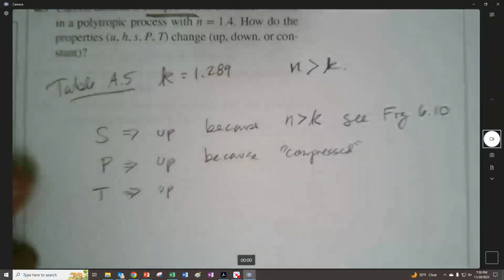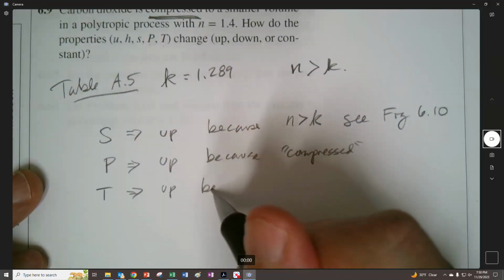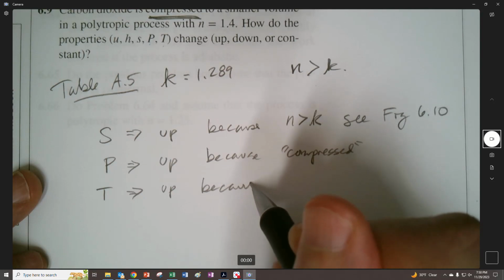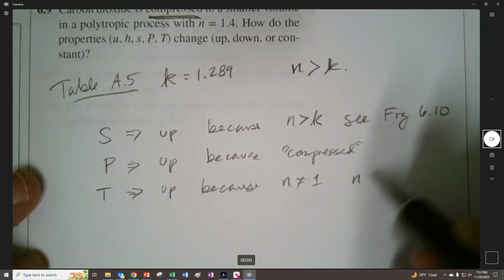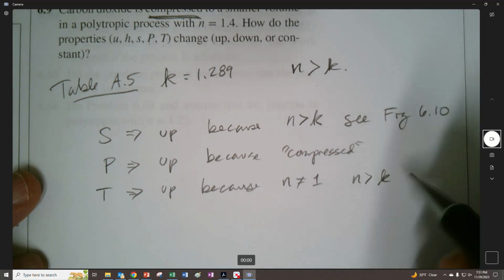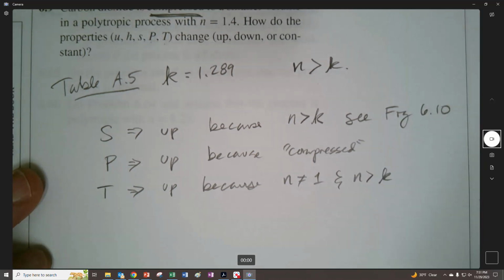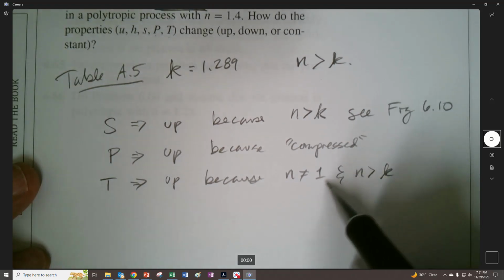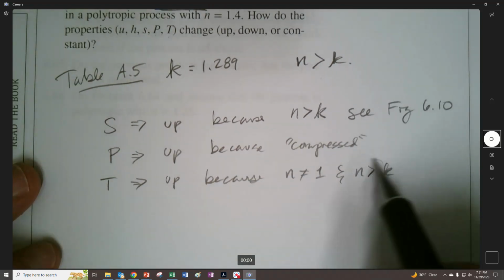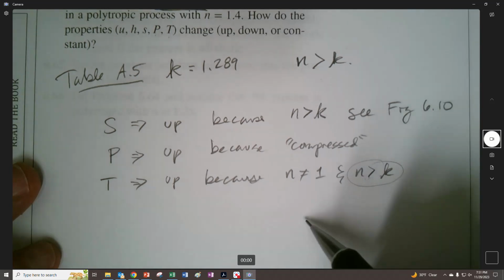If n was equal to 1, then it'd be isothermal, but it's not. So therefore, you could also say because n does not equal 1, n is greater than k. And n is greater than k, right? Because n could be less than k, and temperature could still be going up. So it's not solely because of this right here.